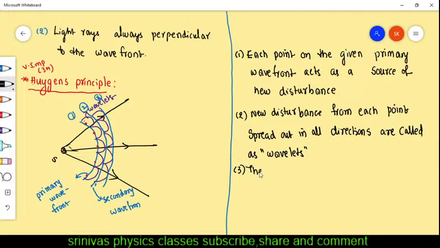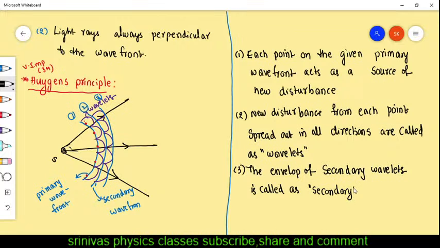The envelope of secondary wavelets is called the secondary wavefront.